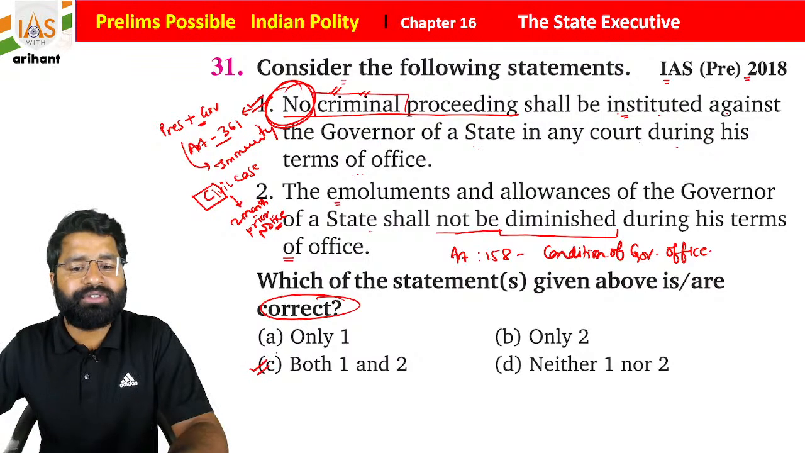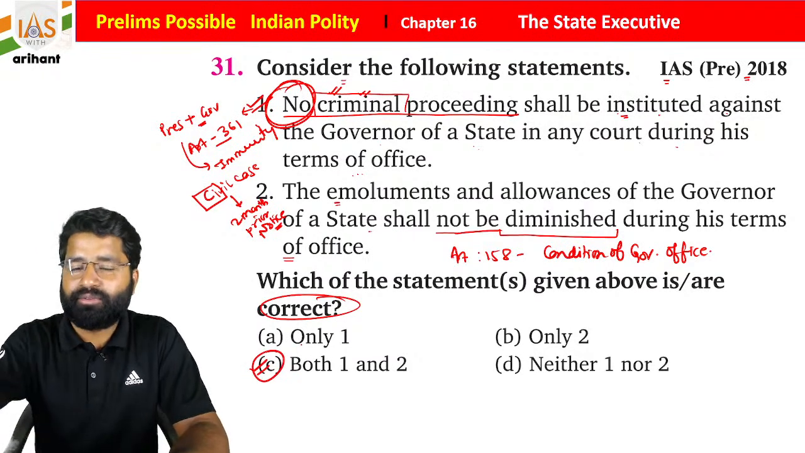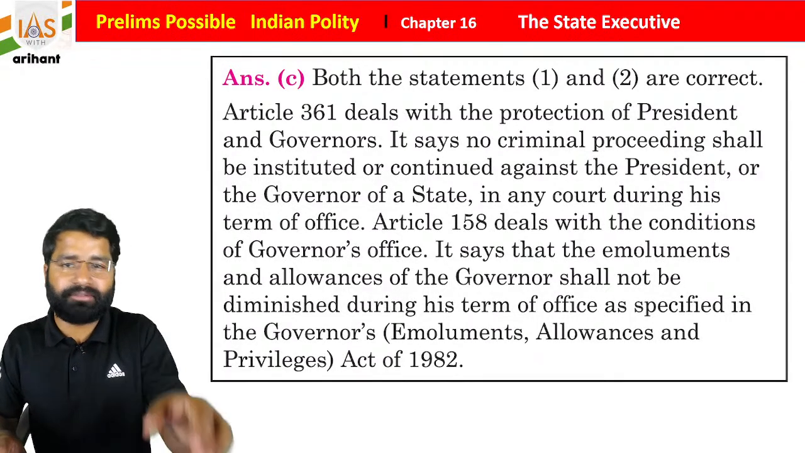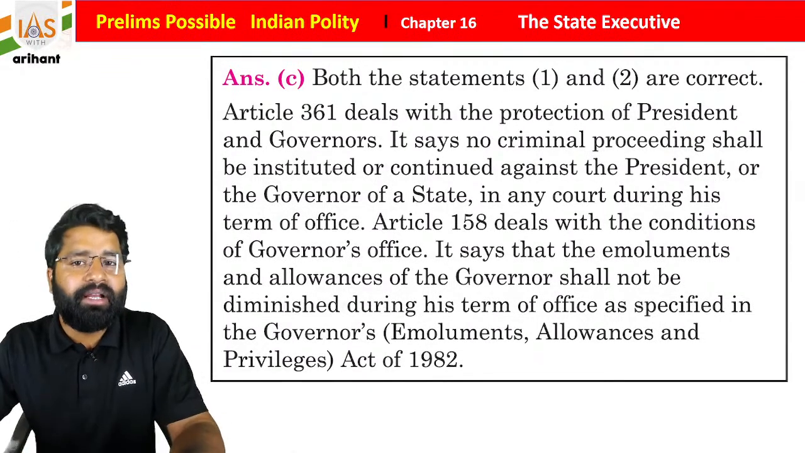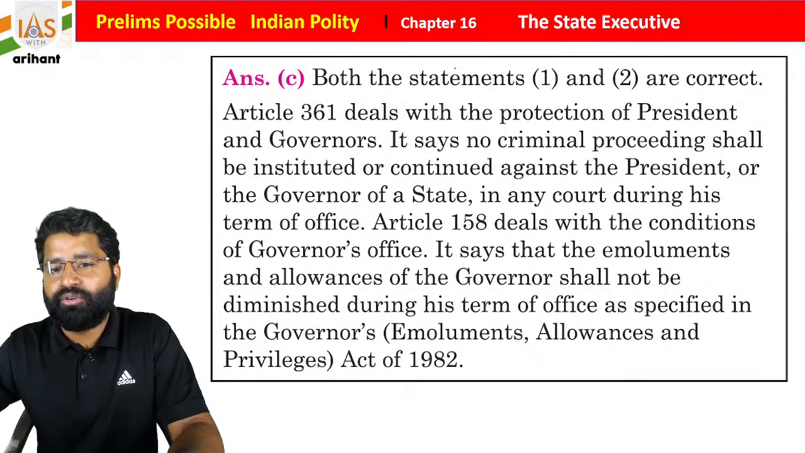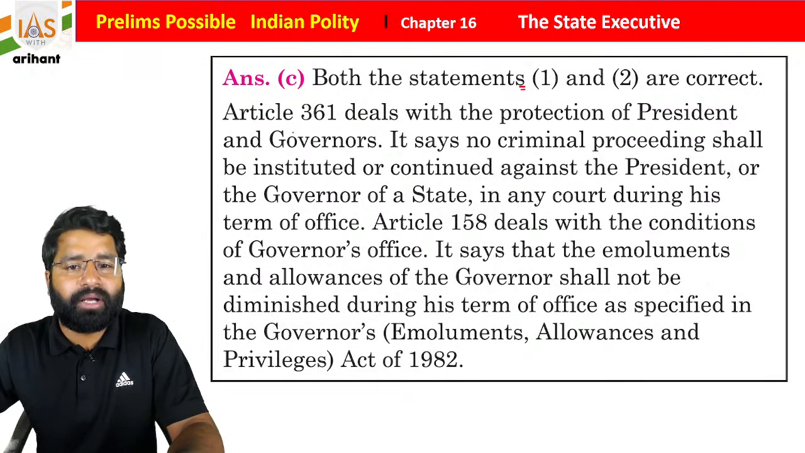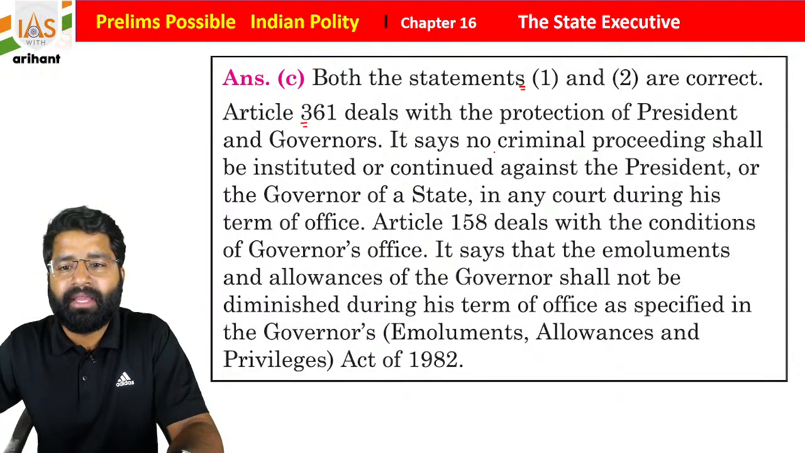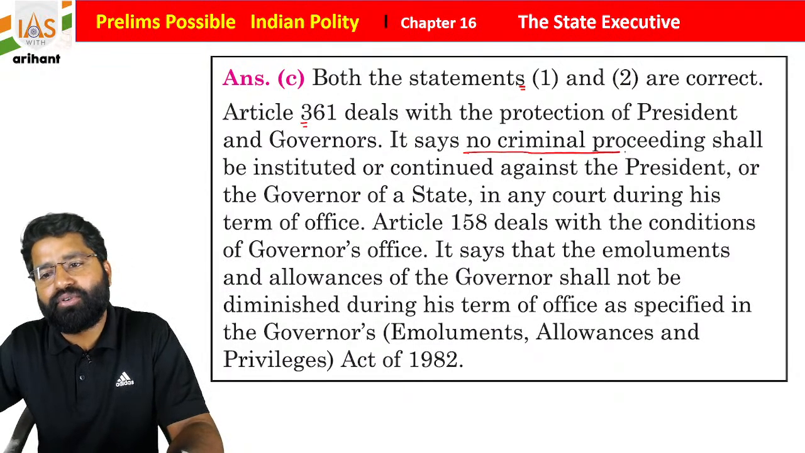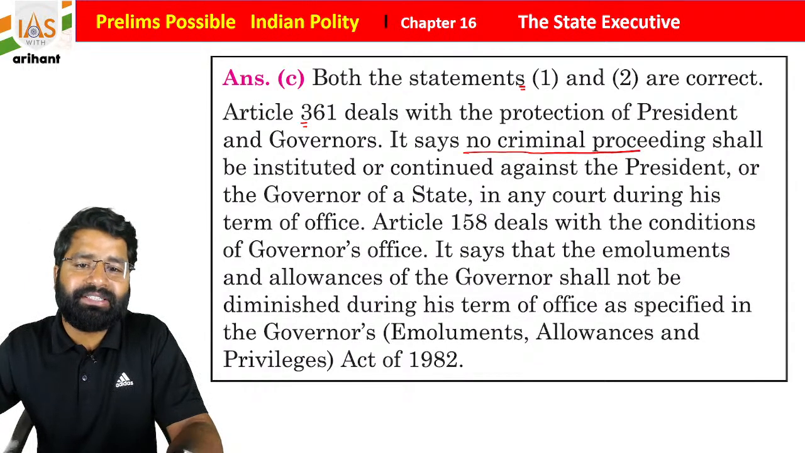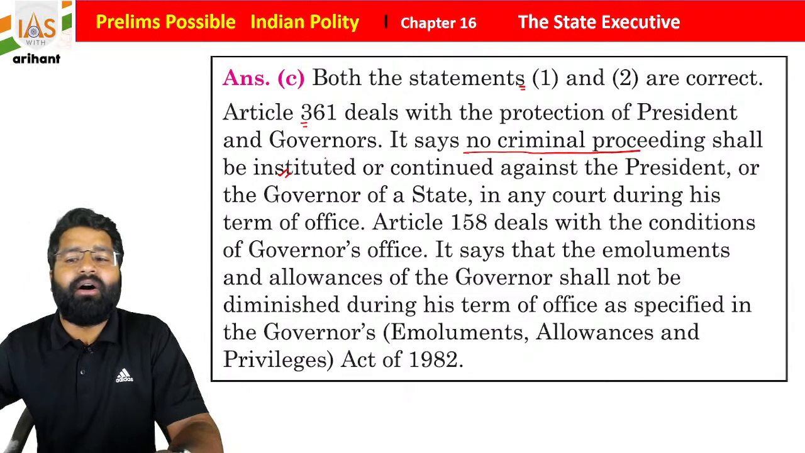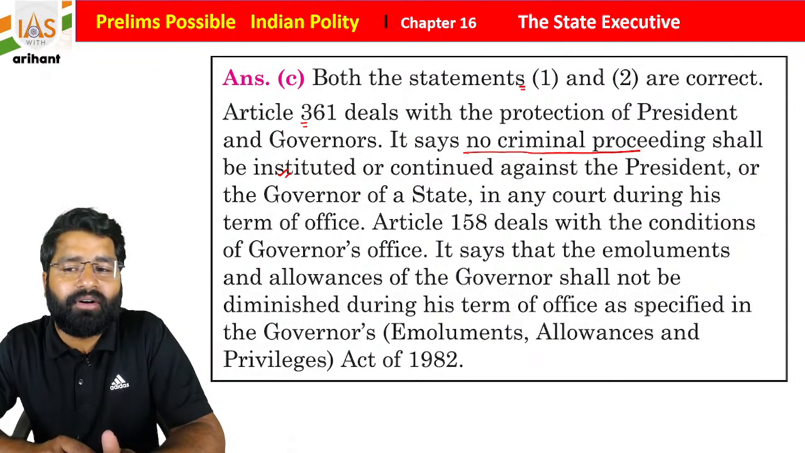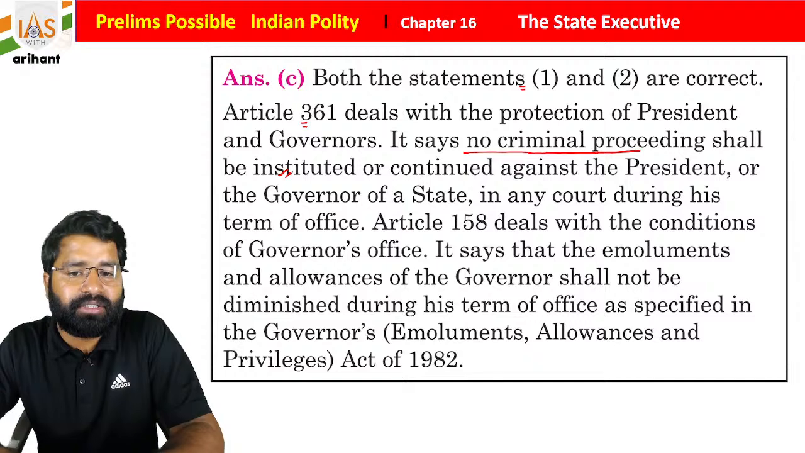Okay, so now which of the following statements is correct? If you see, both statements are correct. Now let's see the explanation. That is the beauty of this session, students, along with the beauty of this book. So both statements 1 and 2 are correct. Article 361 deals with the protection of the President and governor. There it says that no criminal proceeding shall be instituted or continued against the President or governor of a state in any court during his term of office.